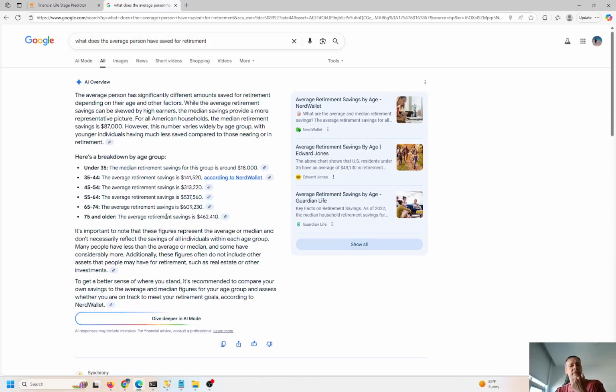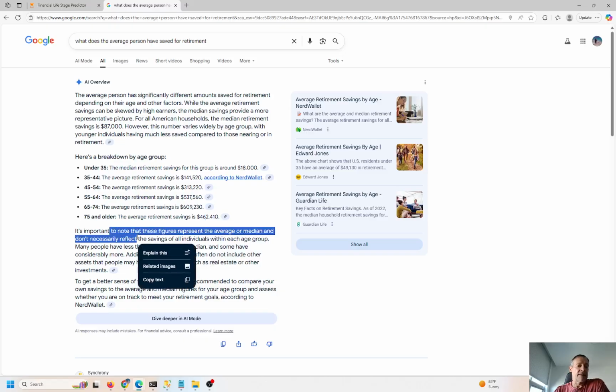Oh, wait. Here's some numbers. Okay, so 75 and older. I don't know if this is median. Yeah, I guess so. The average 462. So on average, a 75-year-old person has about 462K, almost $500,000. And again, it really depends where you retire. If you retire in a big city, it's going to be obviously much more expensive than if you retire in a suburban area or a rural area, right?